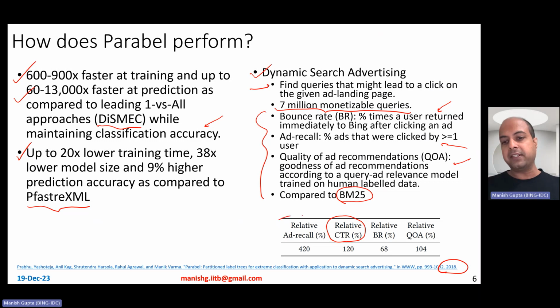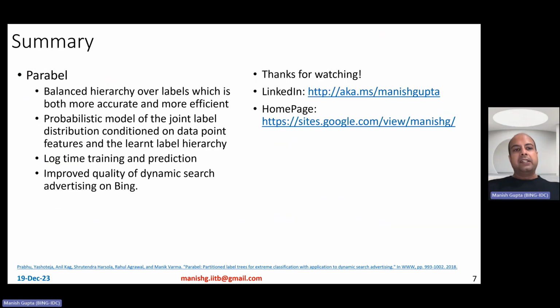So what they observed is that compared to BM25, you get 420% better ad recall and 120% higher CTR. Bounce rate is 68% relative to BM25, which is good because it should be lower, and relative quality of ad recommendation is almost similar to BM25.